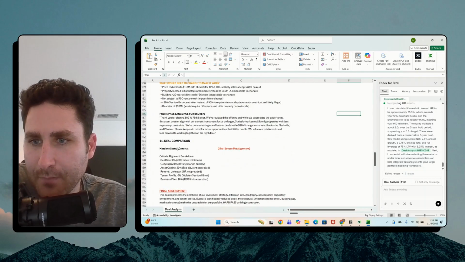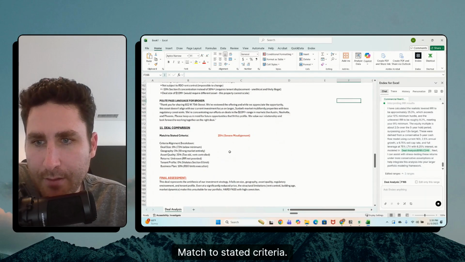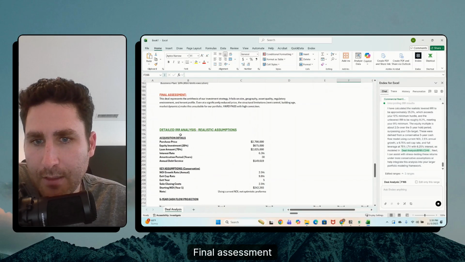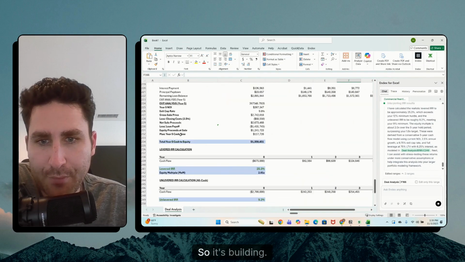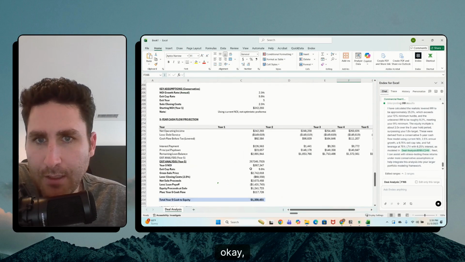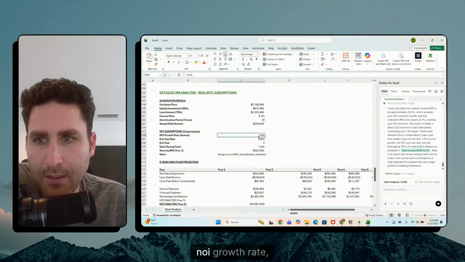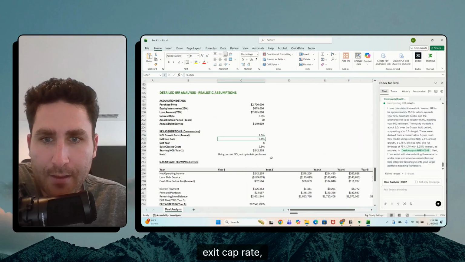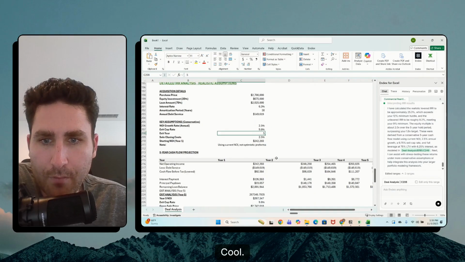Great, fine. Match to stated criteria, severe misalignment, cool, final assessment. Now, oh wow, look, so it's building. Oh my God, look at this. Okay, interesting. So NOI growth rate, exit cap rate, exit year 5, cool.